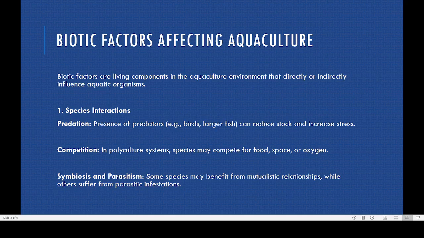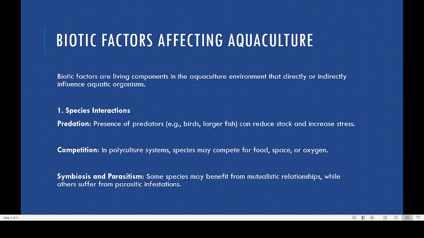Now another is competition. Competition means if many types of fishes are there, they will compete with one another for food and space and also for oxygen. So more competition means more strain and more stress on the species. Then another factor is symbiosis.